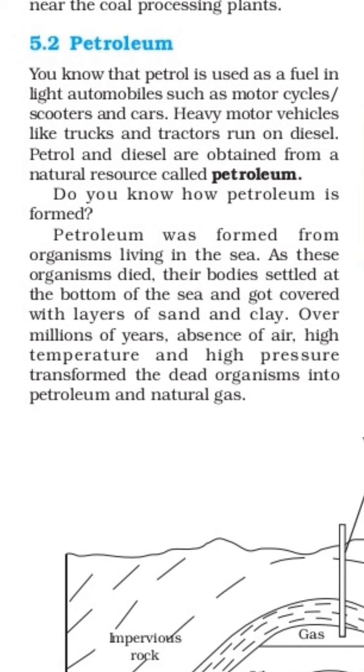Now how was the petroleum formed? Petroleum was formed from the living organisms present in the sea, like fishes, sharks, octopus, and many more. When these organisms died, their bodies settled down at the bottom of the sea, and sand and clay were deposited on them. They were covered by the sand and clay, and went deeper and deeper. Afterwards, due to the high pressure from the upper side and high temperature from the downside, these dead organisms were converted into petroleum and natural gas.